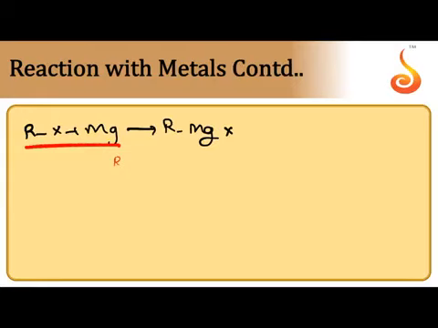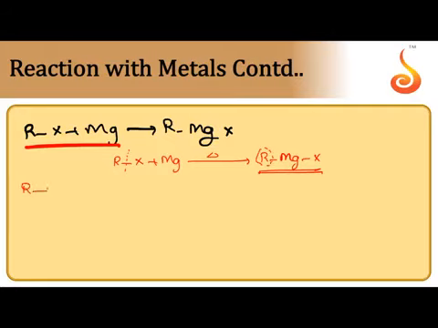Next, reaction with magnesium. When alkyl halide dissolved in ether is reacted with magnesium powder, magnesium is introduced between R and X, and we can get RMgX, Grignard's reagent. So Grignard's reagents are very useful compounds. We can prepare various types of compounds by using Grignard's reagents.